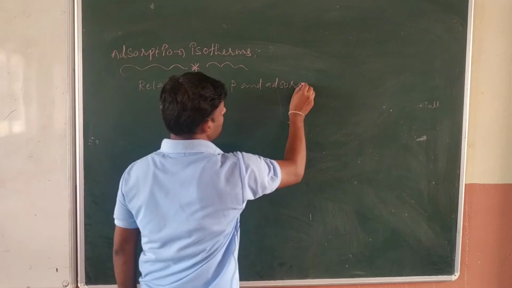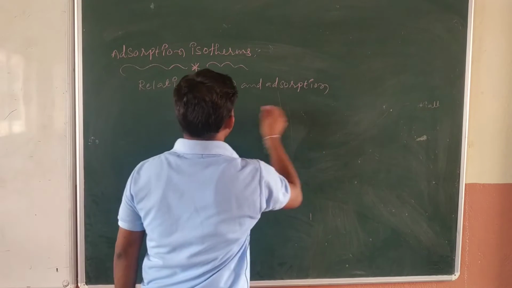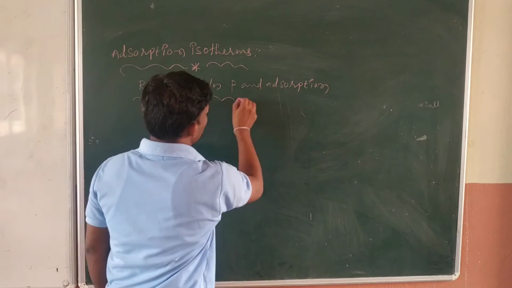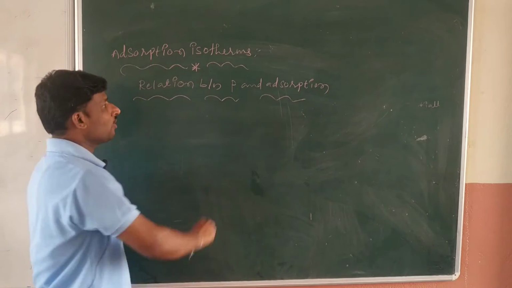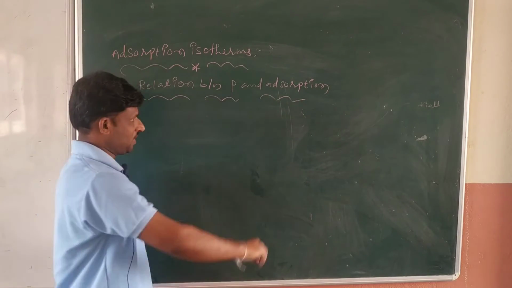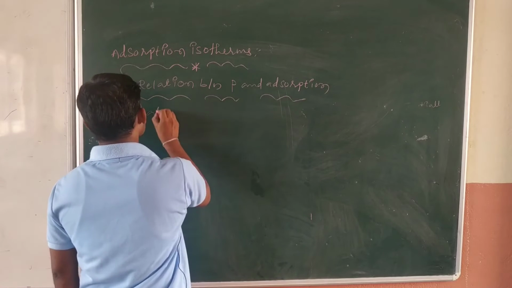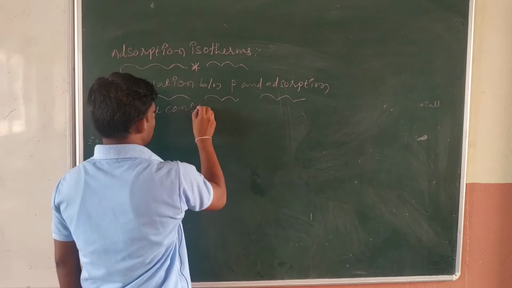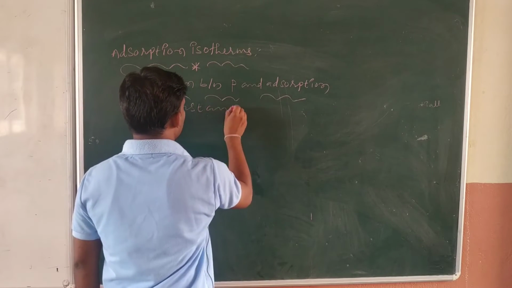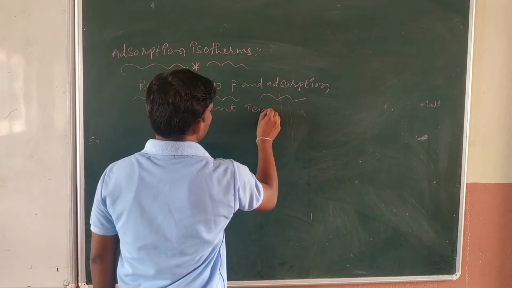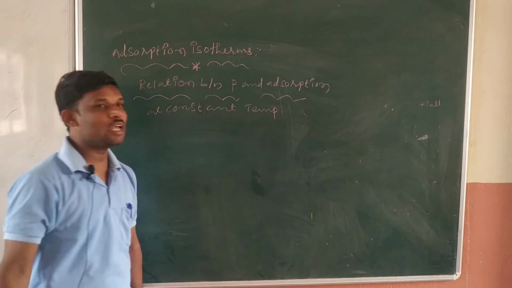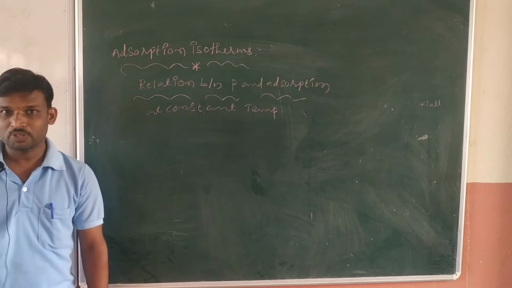Adsorption of what, sir? Gaseous molecules. It is the relation between pressure and adsorption at constant temperature. Whatever curves we may get, these are called adsorption isotherms. Is it right or not?